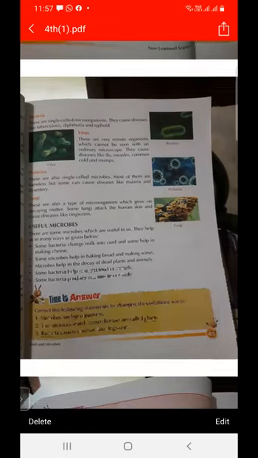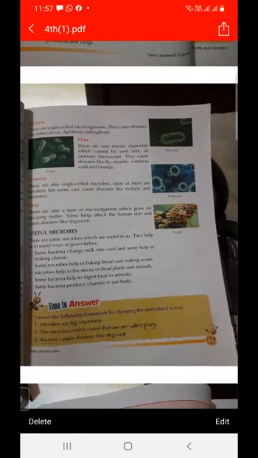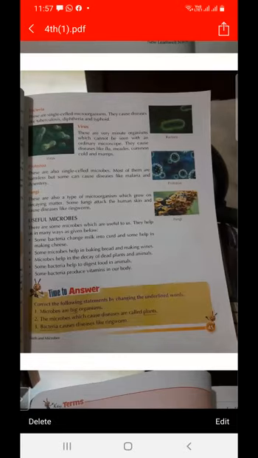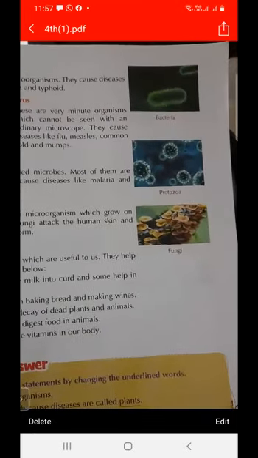Some are useful and some are less useful. The microorganisms which are beneficial for us are called useful microorganisms, and the microorganisms which are harmful for us are called harmful microorganisms.